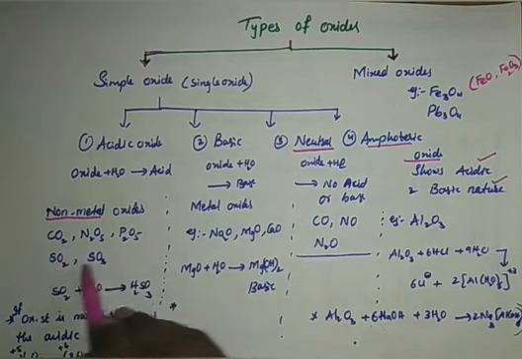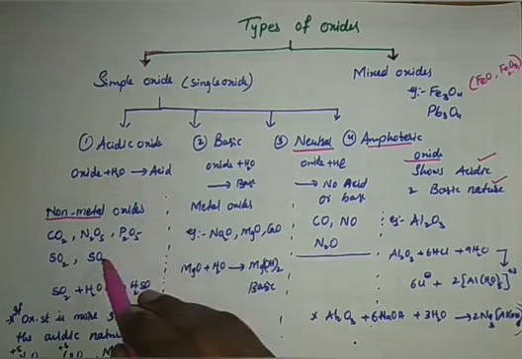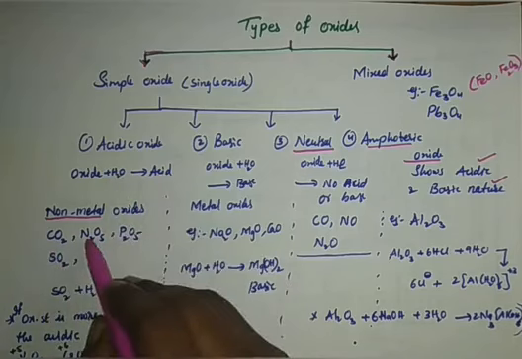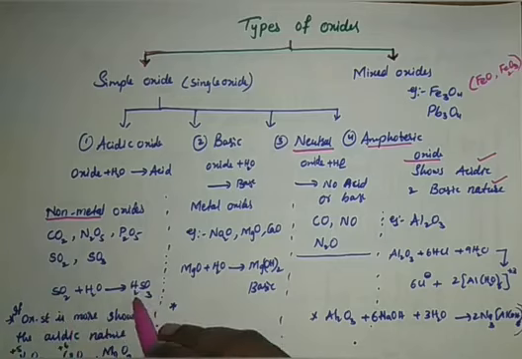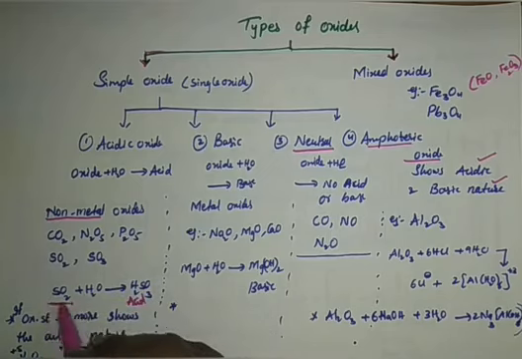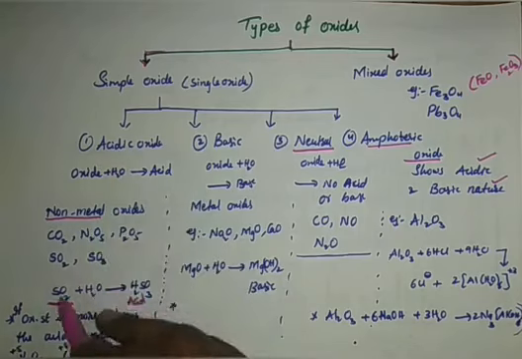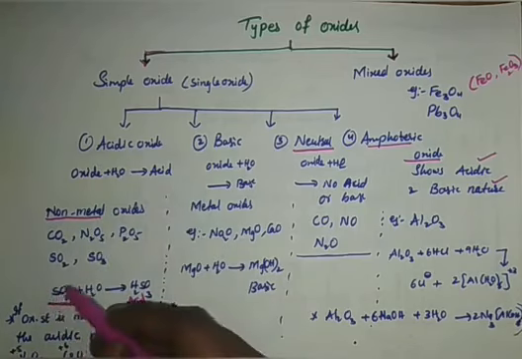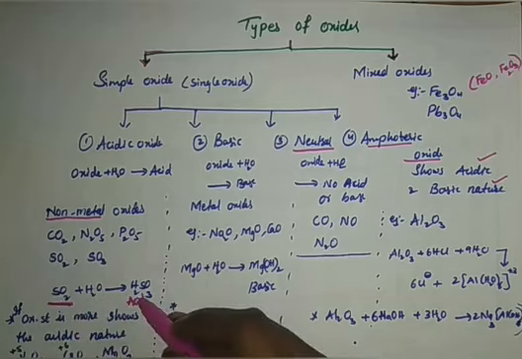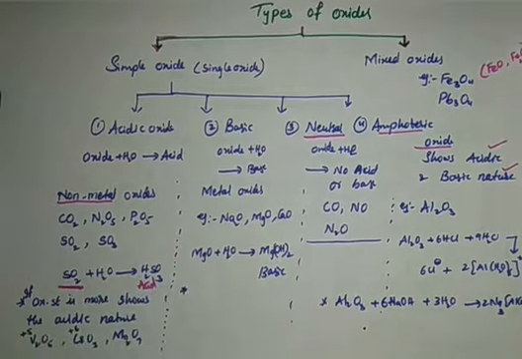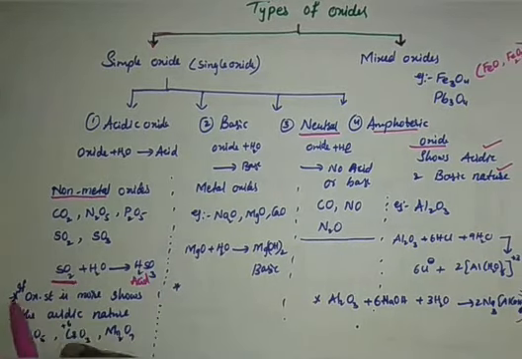So all these oxides, on reaction with water, produce their respective acid. For example, sulfur dioxide when reacted with water produces H2SO3. So this is an acid. As it is an acid, I call sulfur dioxide an acidic oxide. By looking at it, we cannot say whether it is an acidic oxide or a basic oxide. It should react with water, and it depends on what product it forms. Then, if the oxidation state is high, it shows the acidic nature.